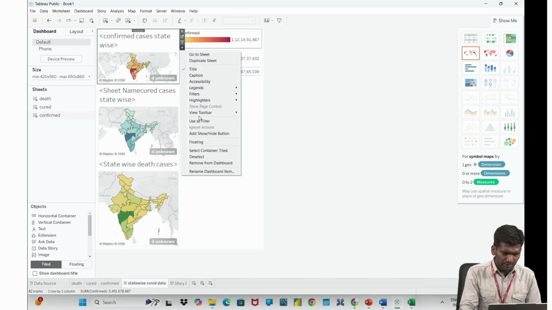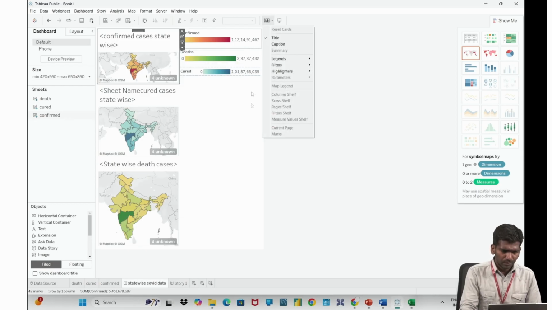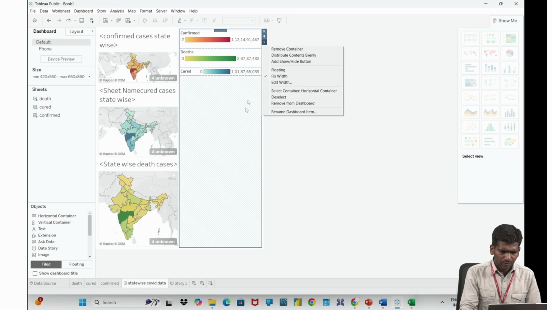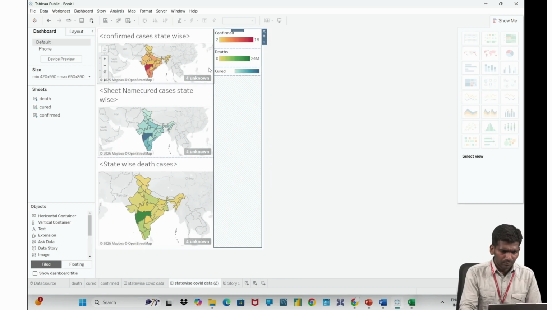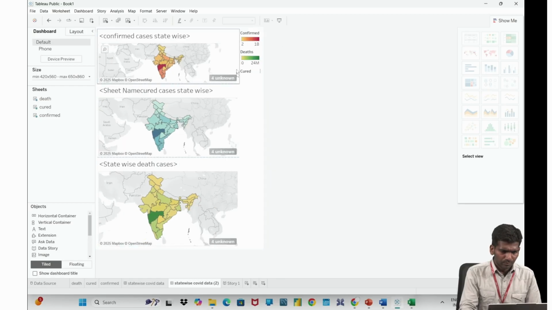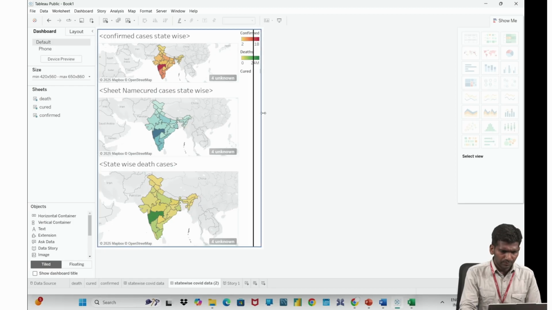You can adjust these sheets themselves in the entire available storyline. Okay. You can adjust it.